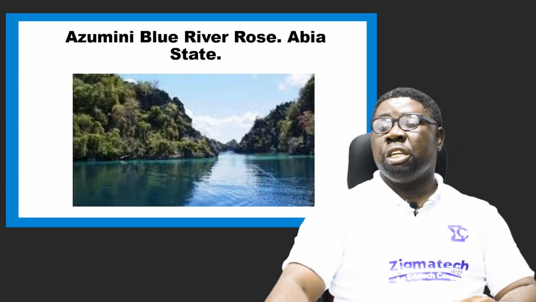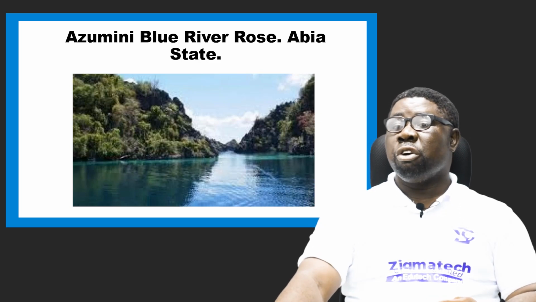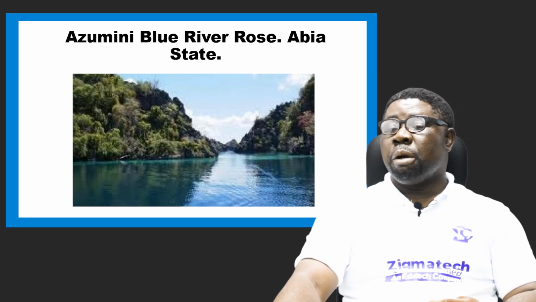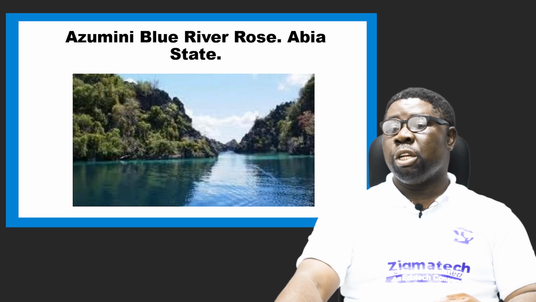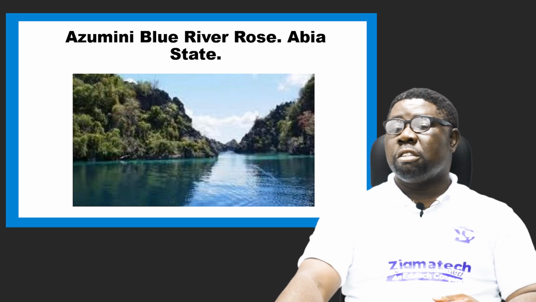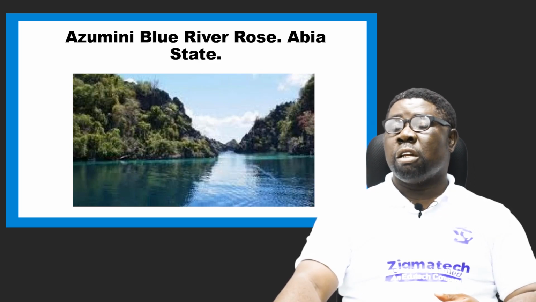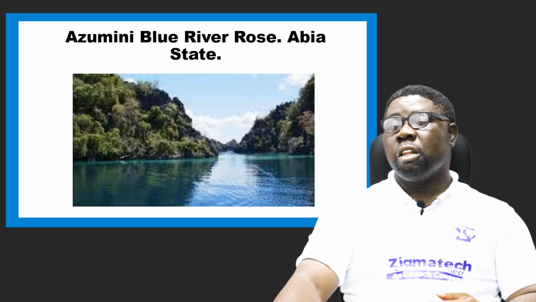We have Azumini Blue River Rose in Abia State. From above, this river is blue. If you want to check it, you just take a helicopter, you see a blue river above or beneath you. So it's a sight to behold. It's uncommon, so something like this is something you can actually take out time to go and see. You ride through or paddle through the river and see the beauty of it, and it gives you pleasure. That is what tourist activity is.